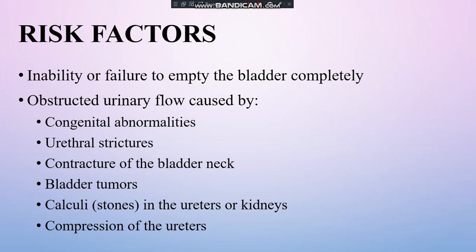Now bladder tumors. Bladder tumors are again a kind of obstruction we have already seen. Calculi. We should be able to connect calculi in the ureters or kidneys, so the urinary flow is getting obstructed. Then compression of the ureters. Ureter compression can be due to several causes, either tumors in the ureter or pregnancy-related compression. Anything can lead to compression of the ureters. So all these points can cause obstruction of the urinary flow, and this is the second risk factor for urinary tract infection.